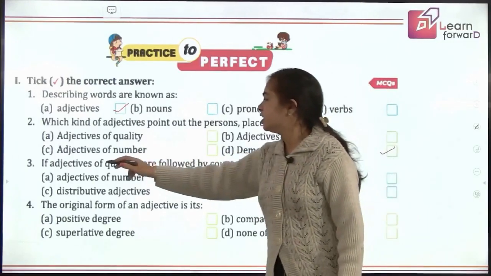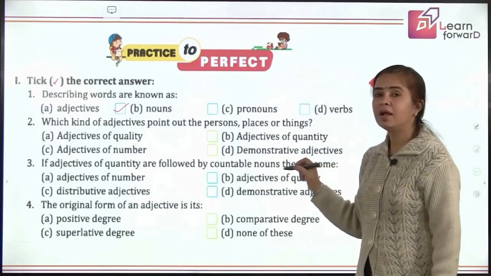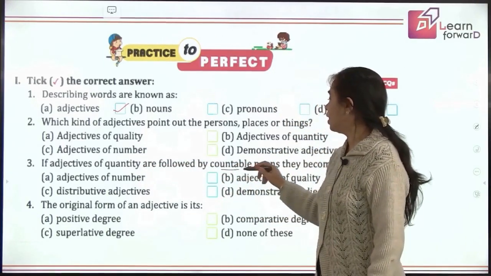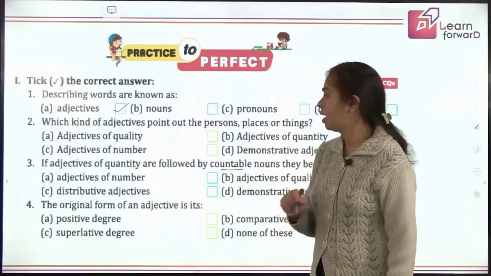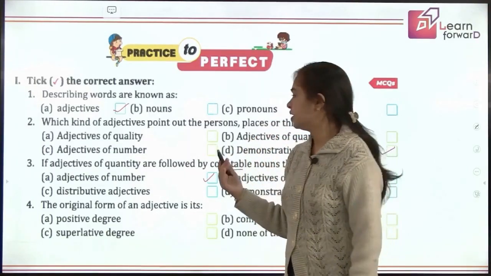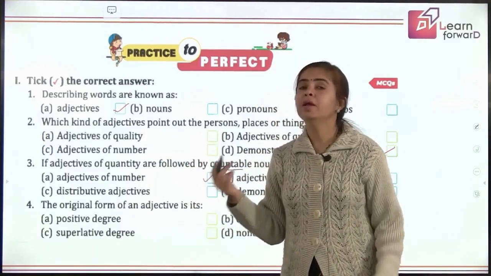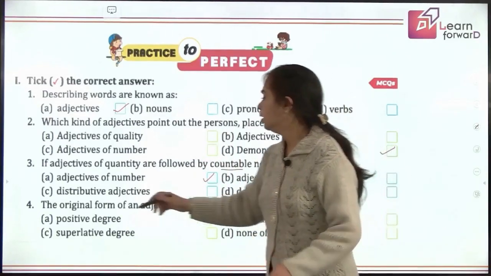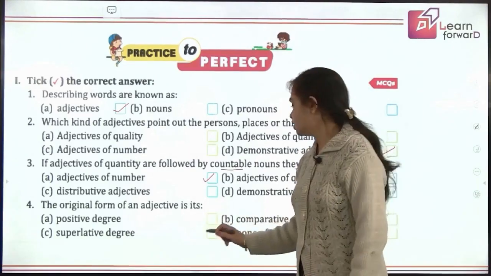Good. Adjectives of quantity are followed by countable nouns. What do they become? If the adjective of quantity is followed by countable nouns, that means they turn into adjective of number, because I gave you an example of some, isn't it? Yes. So that is an example where adjective of quantity some becomes the adjective of number, because you are talking about a countable noun. The original form of an adjective, what is that degree called? It's the positive degree. Yes.